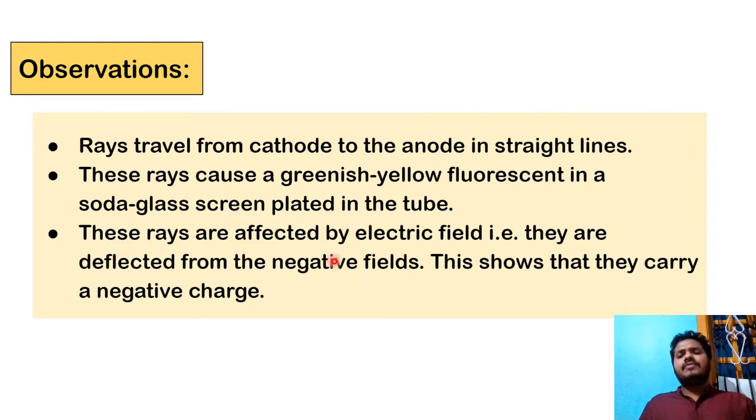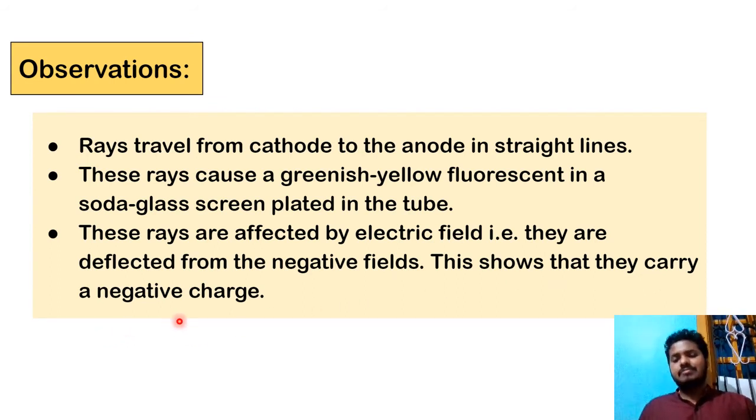These rays are affected by the electric field. It is very easy to understand why: they have charge, because now we know that it is the electron. At that moment it was not known, but now we know they are affected by the field because they have a negative charge. Negative charge will definitely be deflected by the negative field and attracted towards the positive field. This shows that they carry a negative charge.